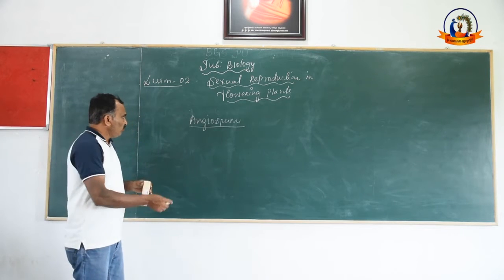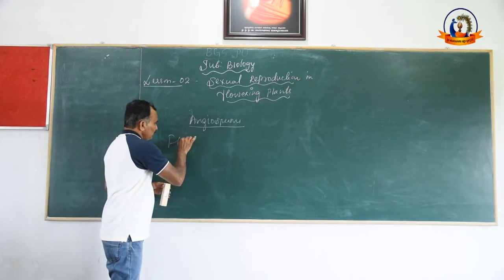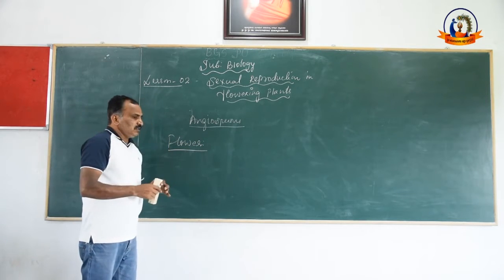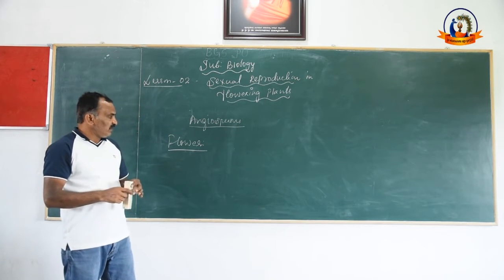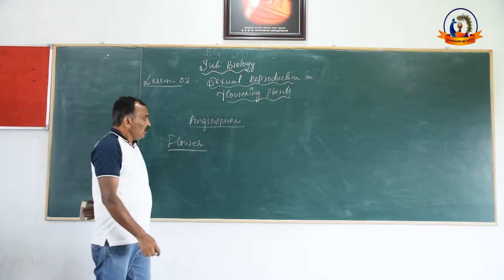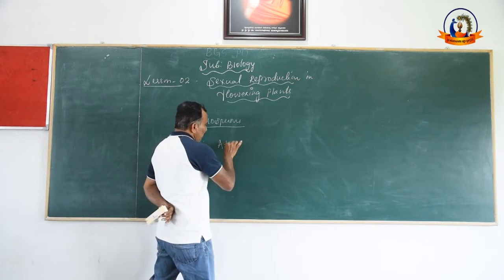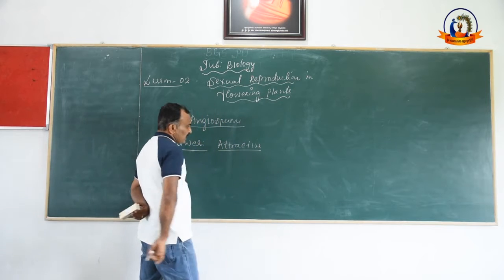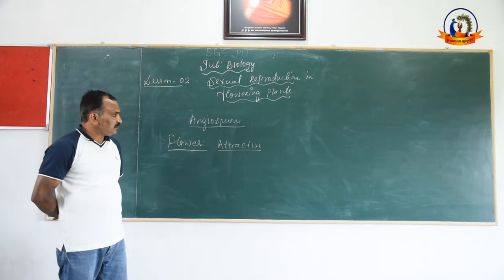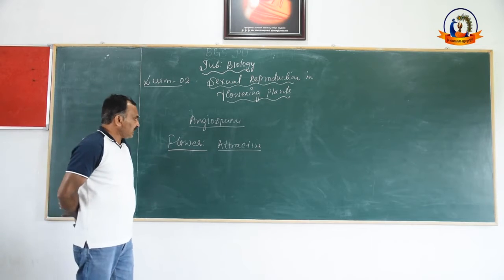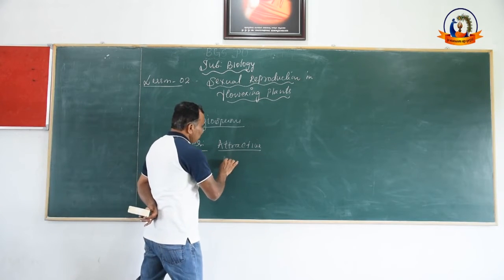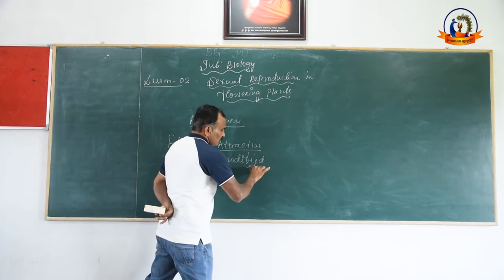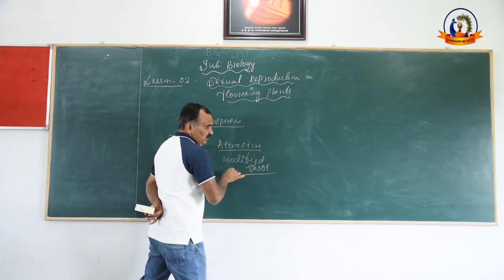What is the meaning of flower? You can give many more definitions for flower. Flower is the most attractive part of the plant body. That is one definition. Second, the flower is a modified shoot.